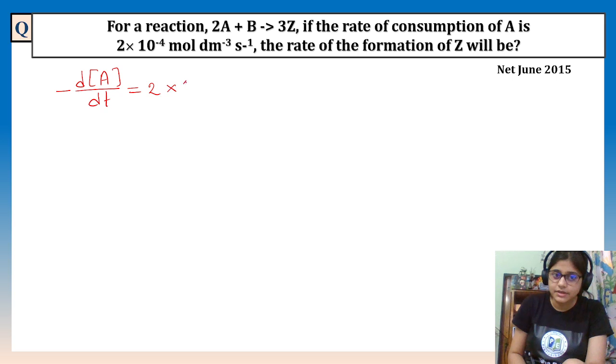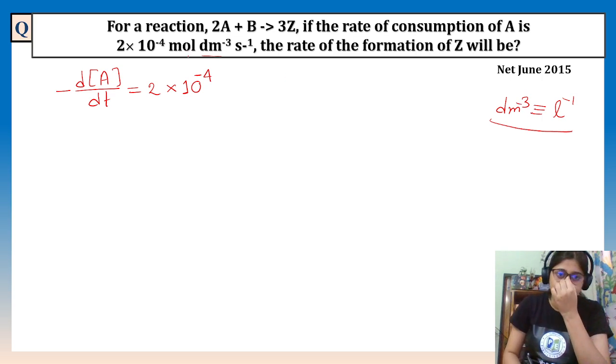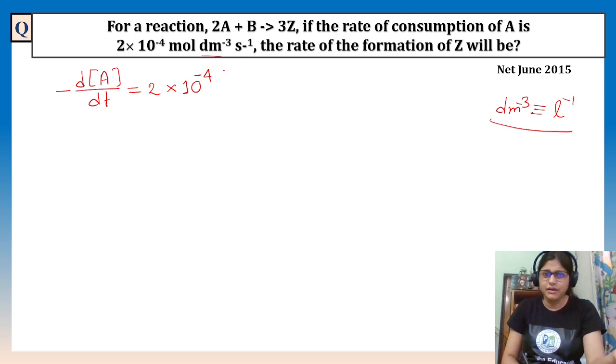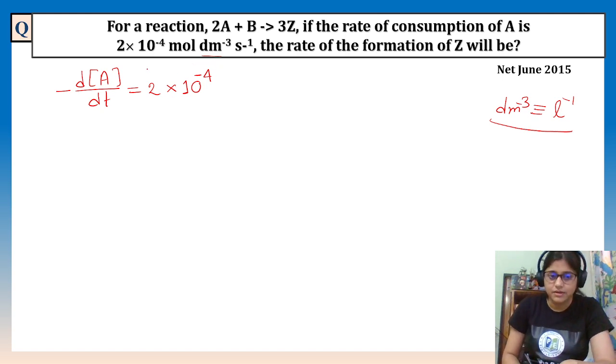So it is 2 into 10 to the power minus 4 mole per decimeter cube per second. This is liter inverse only. Decimeter cube is actually liter. So liter inverse means decimeter to the power minus 3. Right? This is only concentration per second, so it has the same unit of rate. So the rate of formation of Z will be, okay.